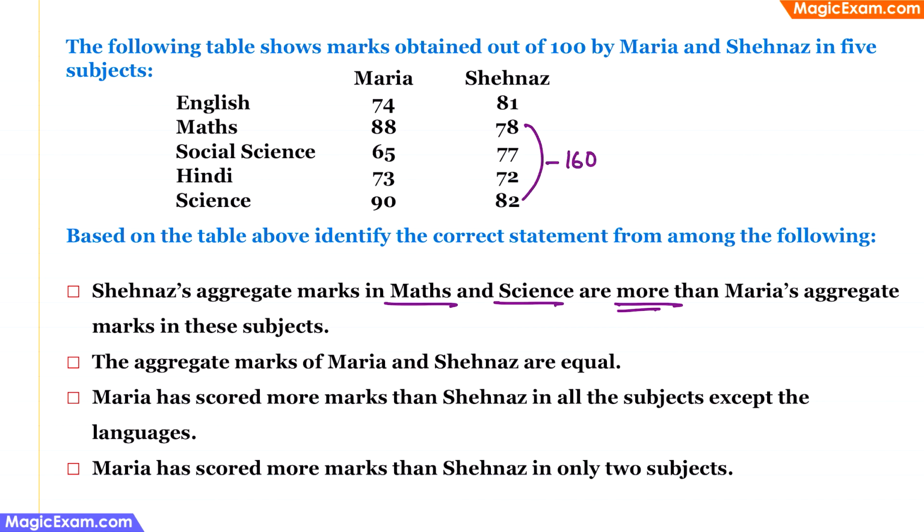And Maria has scored 88 and 90 here. So that will be 178. Therefore, Shehnaz's aggregate marks in maths and science are actually less than Maria's aggregate marks in these subjects. Therefore, this statement is incorrect. The aggregate marks of Maria and Shehnaz are equal. Now, if we add this, we get 390 and this also is 390. Therefore, this statement is correct.